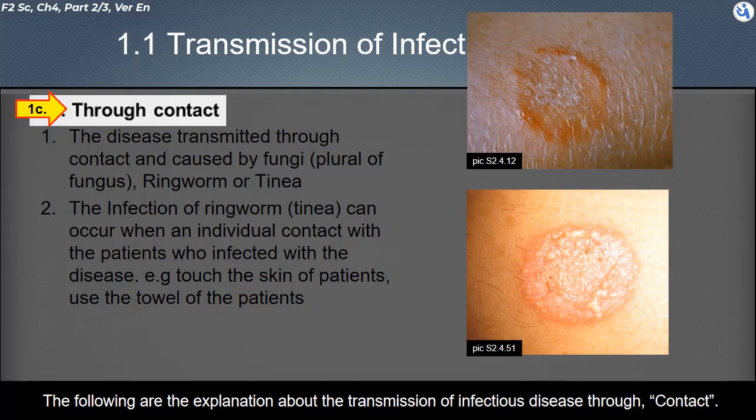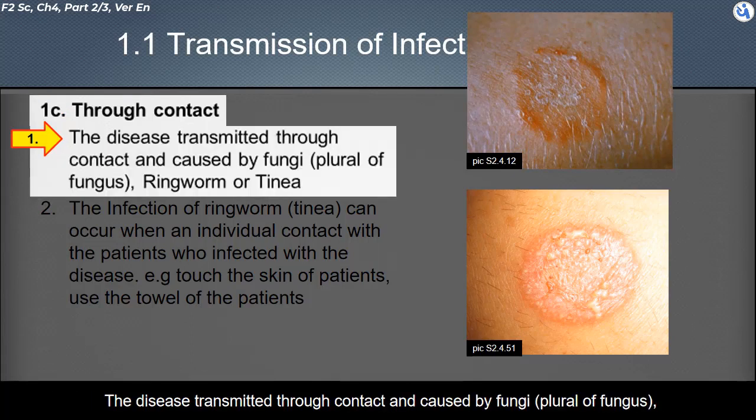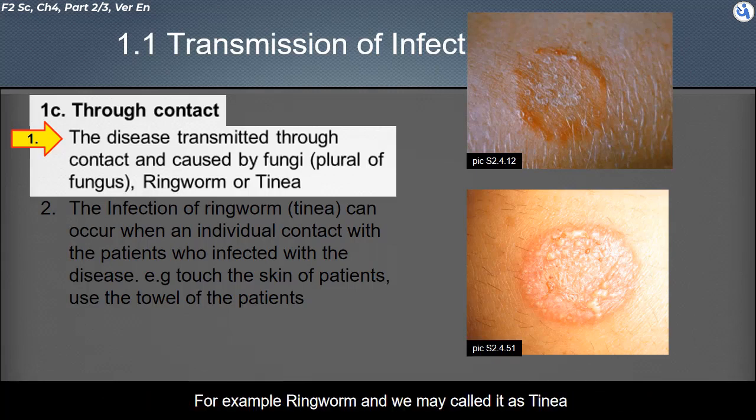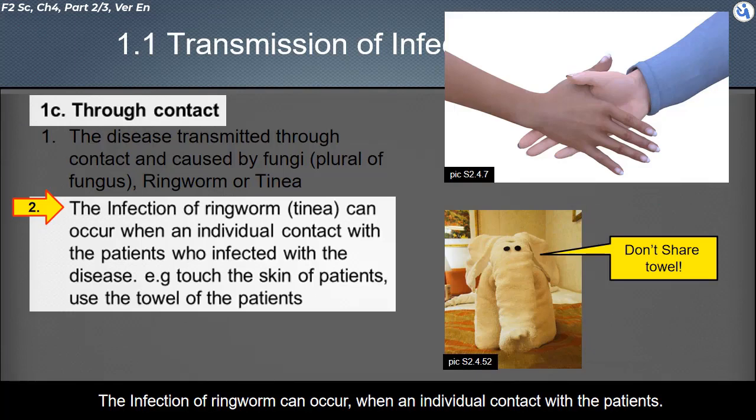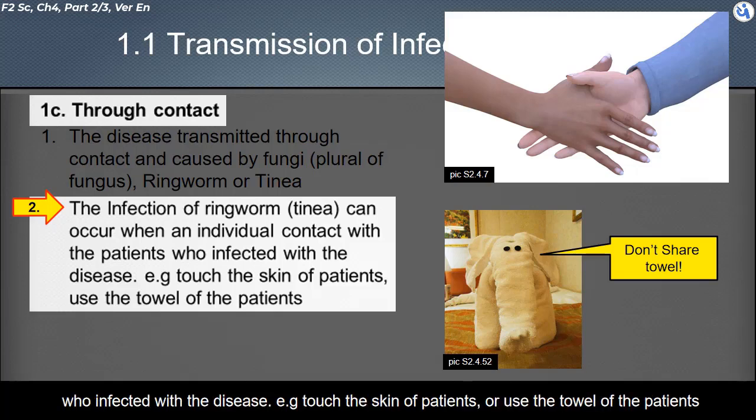The following is the explanation about the transmission of infectious disease through contact. The disease transmitted through contact and caused by fungi, for example, ringworm, which we may call tinea. The infection of ringworm can occur when an individual contacts patients who are infected with the disease, for example, by touching the skin of patients, or using the towel of the patients.